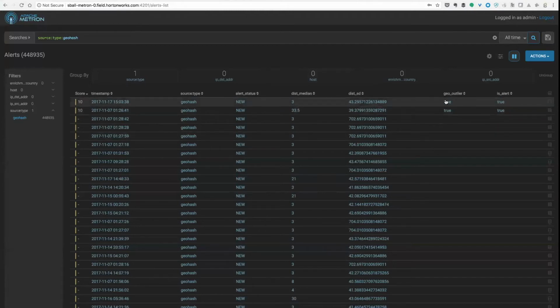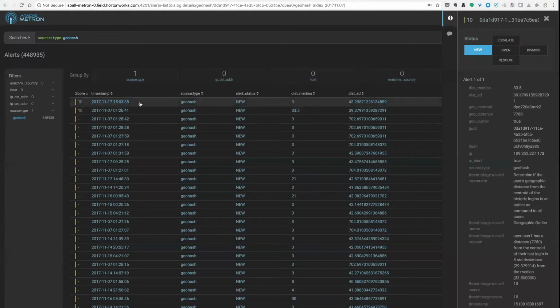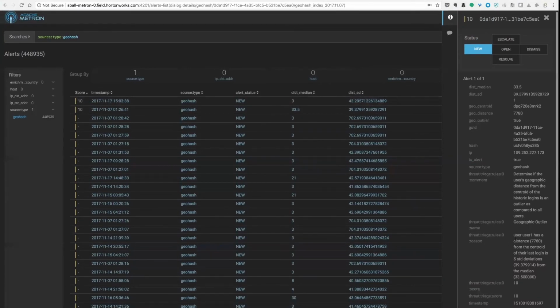And you'll notice that that has been accounted for as an outlier and has therefore generated an alert. We happen to have scored this as 10 because we're not too worried about geographical logins in this instance, but those scores, again, will reflect the full threat triage process that you apply. And if we look at this alert, again, we've got this reasoning piece here. So that user one, which I just put the strange login from, is quite a long way away from it in this instance. So that was a relatively easy one to find.